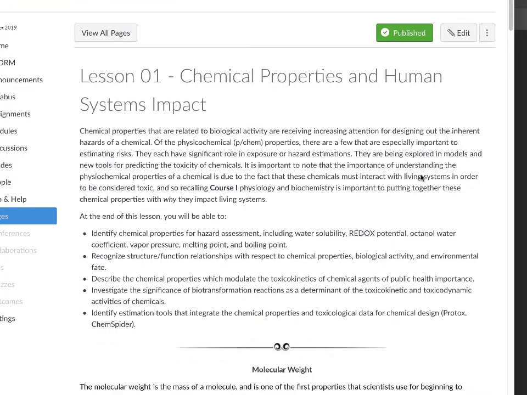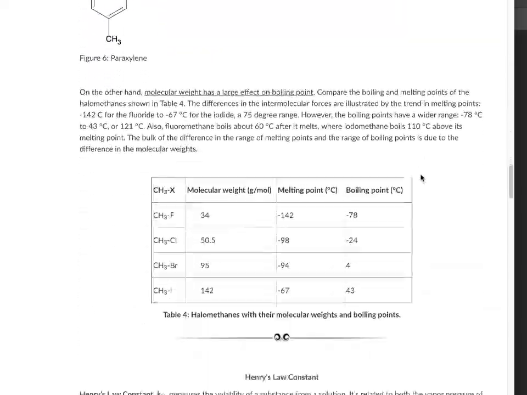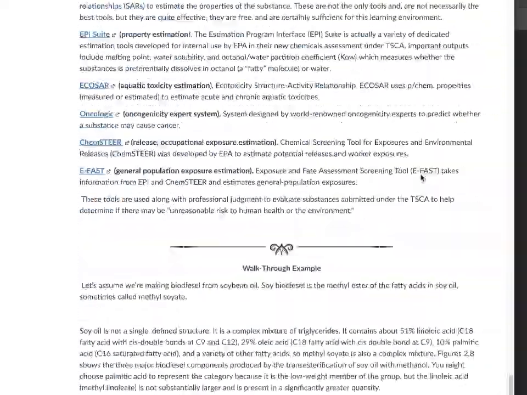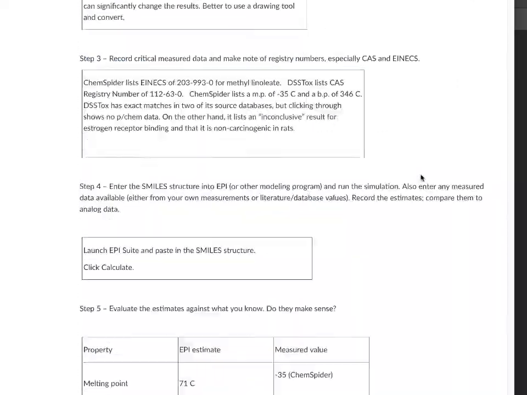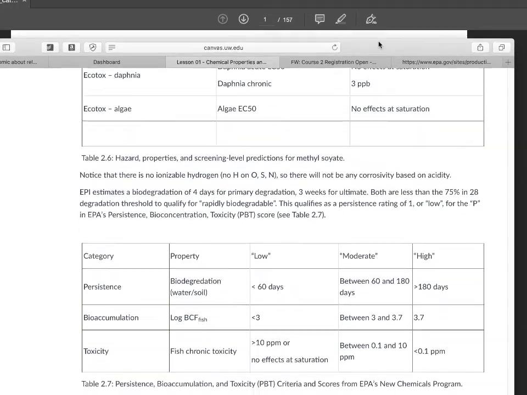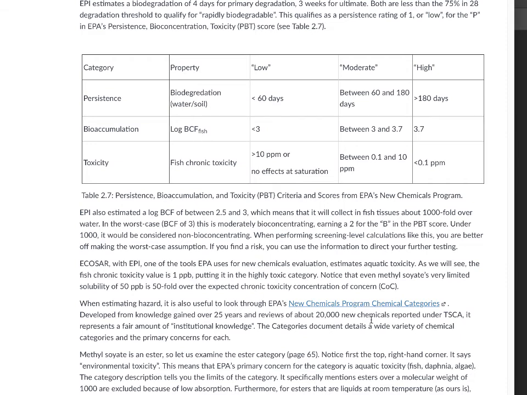Hello, the purpose of this little mini lesson is to take you through this last part of the first learning module about chemical properties. I understand this might be a little bit confusing without some more guidance and some context. What it says is to open this document called the EPA New Chemicals Program Chemical Categories. It's a 2010 document, and that's still the newest version of it.